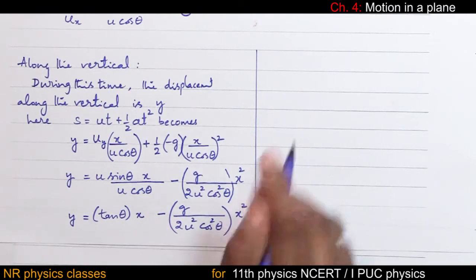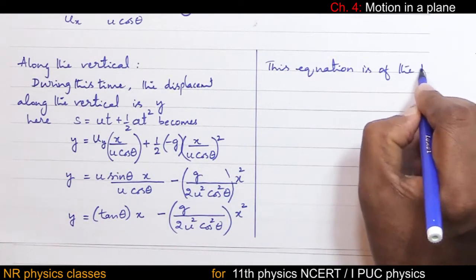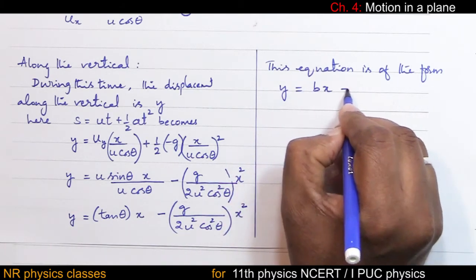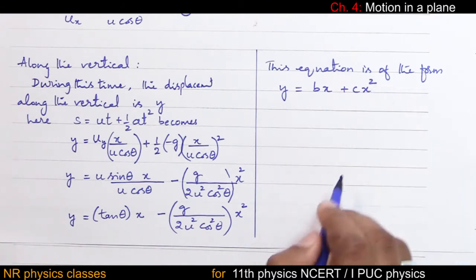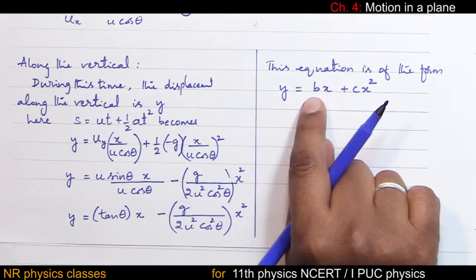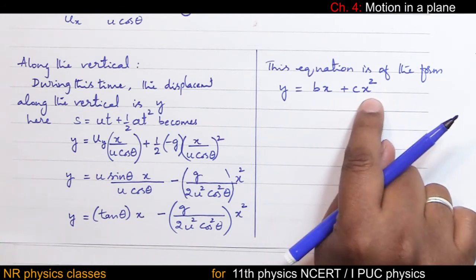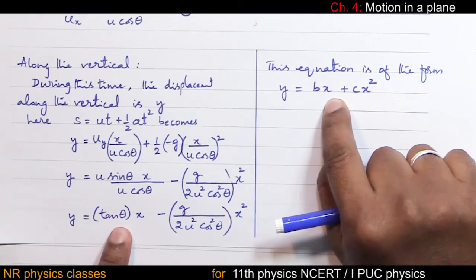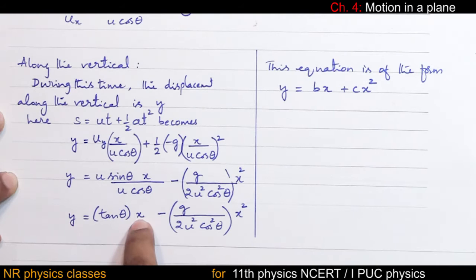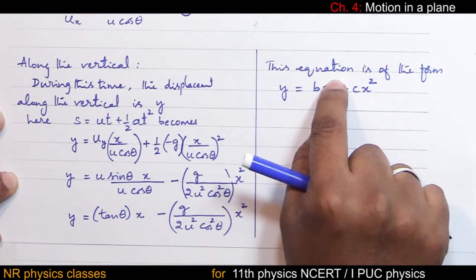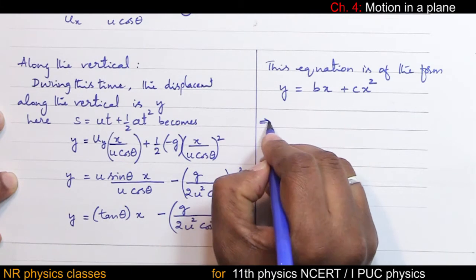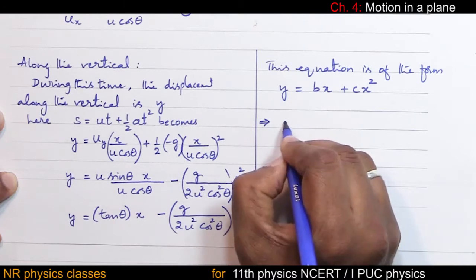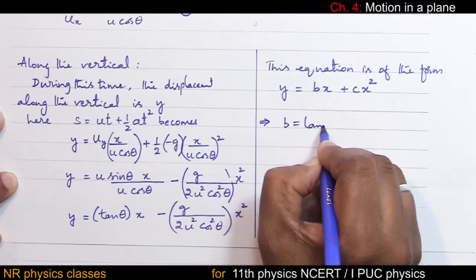This equation is of the form y equal to bx plus cx square. Students, you will learn such equations in coordinate geometry, mathematics. For the time being, let me pick this equation. Compare these two equations. There is y, x to the power of 1, x to the power of 1. Therefore, coefficient of x is b. Here coefficient of x is tan theta. So I can write b equal to tan theta.